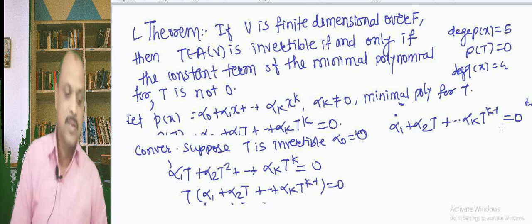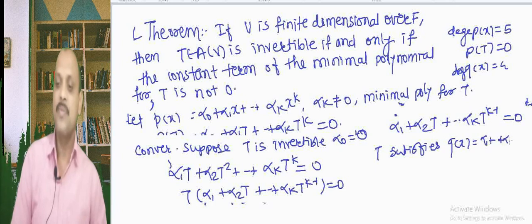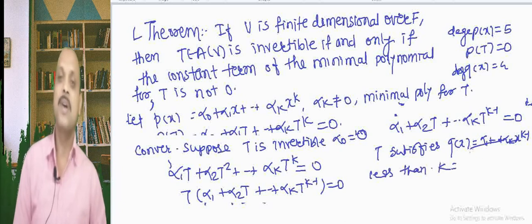Okay. So, here what we get, T satisfies a polynomial q of x. What is q of x? Alpha 1 plus ... alpha k x raised to k minus 1, a polynomial whose degree is less than k. The degree of this q of x is k minus 1.